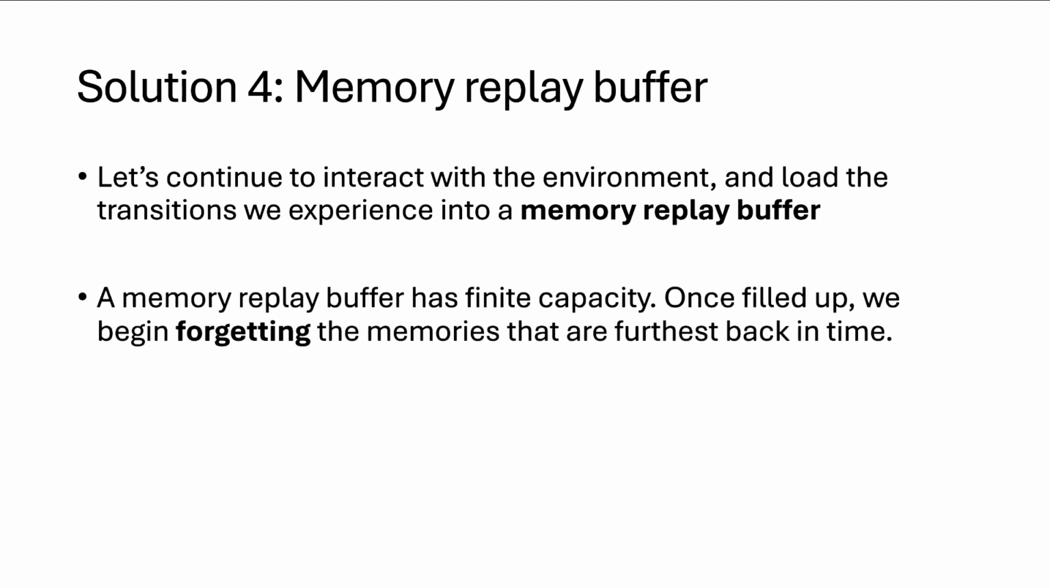The memory replay buffer has a finite capacity, and once it's filled up, you start forgetting memories that are furthest back in time. So it starts empty, and let's say the memory replay buffer has a capacity of 1 million experiences. You experience 1 million transitions in the environment and load each one into the memory replay buffer. So during this time, your data set of transitions is gradually growing and growing until you reach the capacity of the memory replay buffer. Once you've reached that point, further transitions are added into the memory replay buffer, but you forget the transitions that occurred furthest back in time.